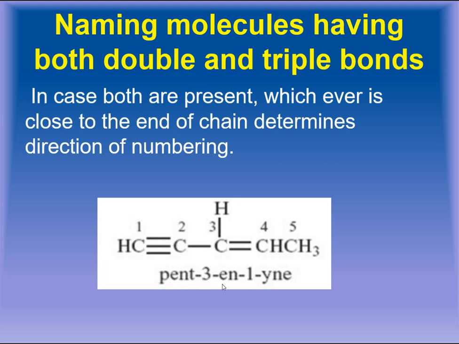At position number 3, there is a double bond, that is ene. Then we drop the last E of ene, and we write 1-yne as well. 1-yne means at position number 1, there is a triple bond present as well.